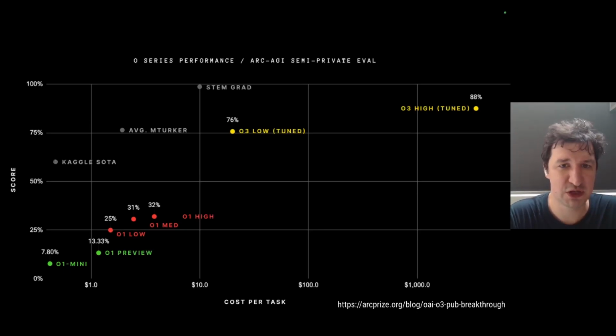So then you might have a question: okay, now with this O3 high, we're already better than an average person answering this online. Does it mean that these models are now smarter than humans? And the answer is no, because it is just one specific test. And the authors of this prize are already creating a new competition, which would again be a set of tasks that would be easy to solve for humans, but current models, even O3 high, fail remarkably in these tasks. So there is still a long way to go before you can say that AI models are as capable as humans in solving all sorts of tasks.